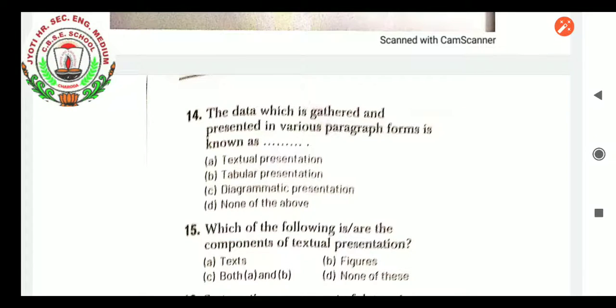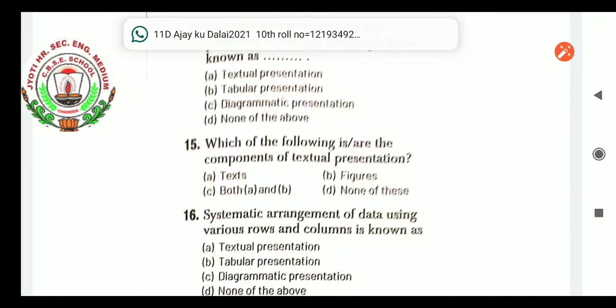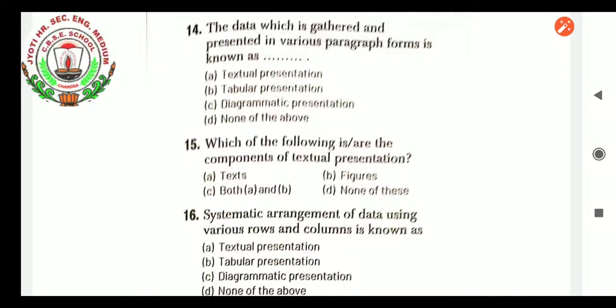of economics. Next question is which of the following are the components of textual presentation? For that, what will be written there? Textual presentation, which data is there? It is text, figures, both A and B, none of this. Components of textual presentation, what is it? Text and figures, definitely both A and B is the correct answer.